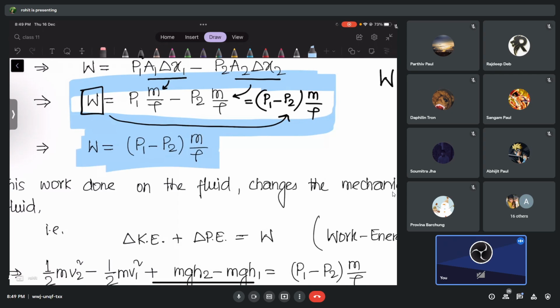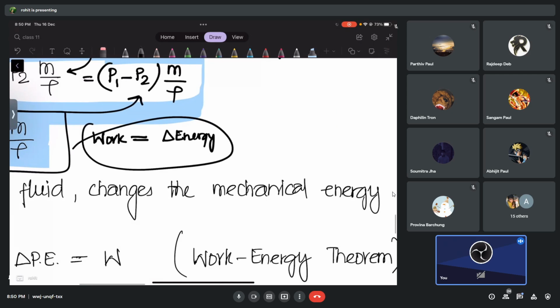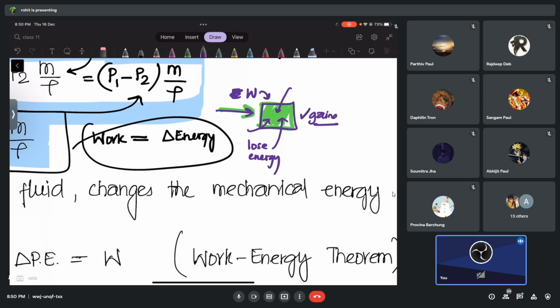We have just done that, and I think you will agree with me that there is a theorem called the work energy theorem. Whenever we do work on a system, it should be equal to the amount of change in energy of the system, or not? Example: I take a box, I spend energy on this, I do work on that. When I do work on this, tell me what happens to me. I lose energy or gain energy? Lose energy. But the object gains energy. That means there's a change of energy.